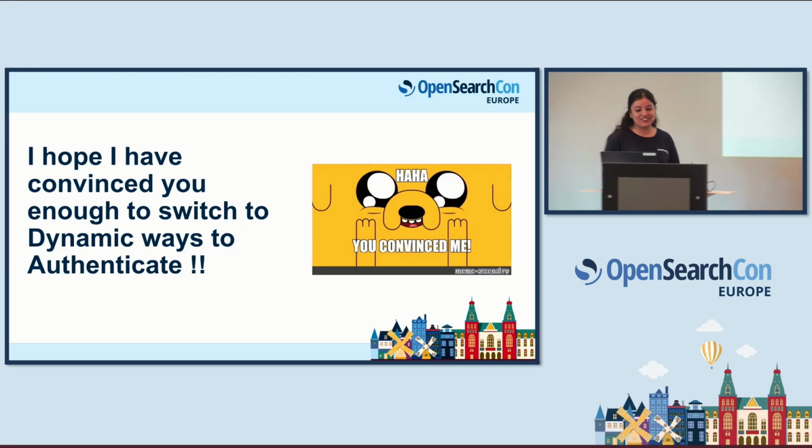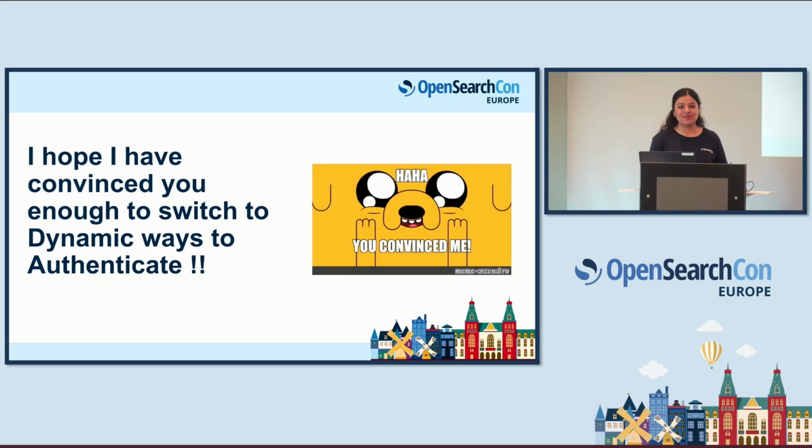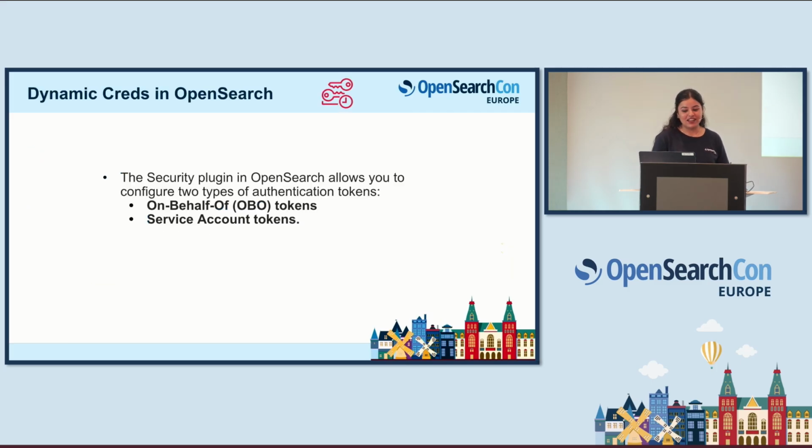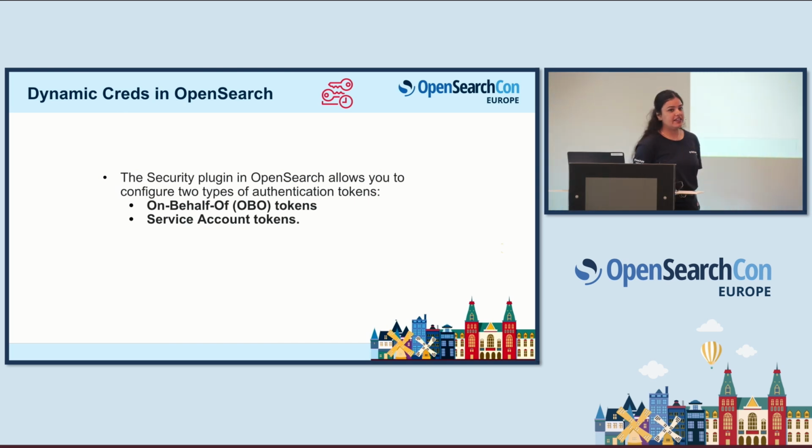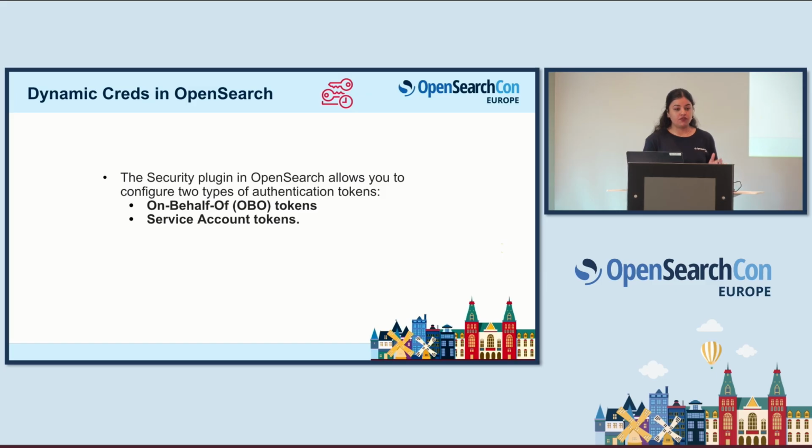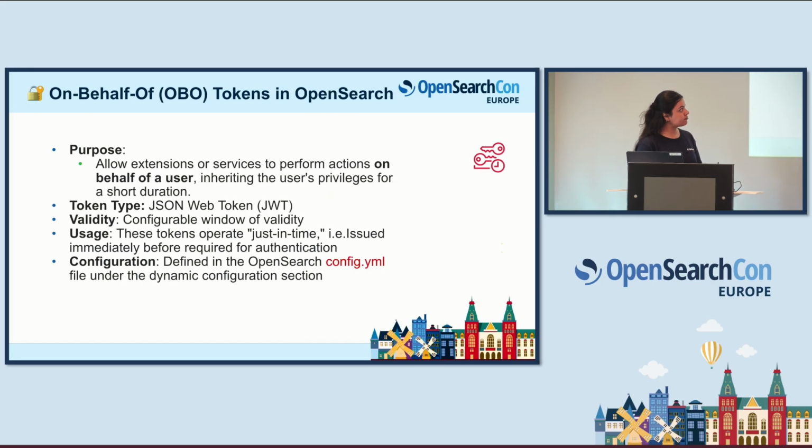So I would like to take it to how I'm going to use dynamic credentials in OpenSearch now. In OpenSearch, there are two ways that we can leverage dynamic credentials. Firstly, there are on-behalf-of tokens, and there are service account tokens. For today's demo, we are going to use the first one, on-behalf-of tokens, and I'll walk you through how you can also leverage service account tokens.